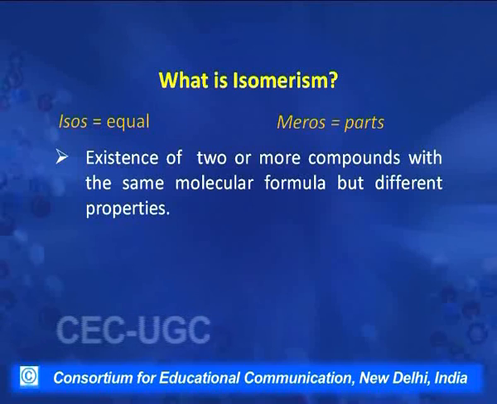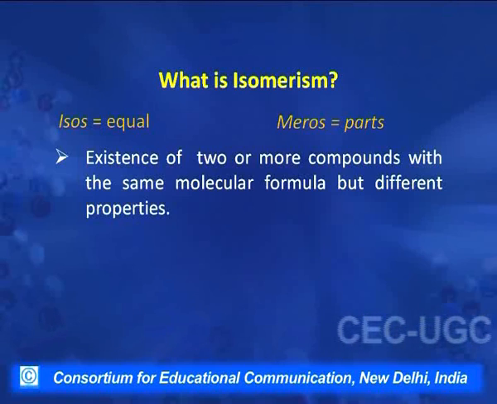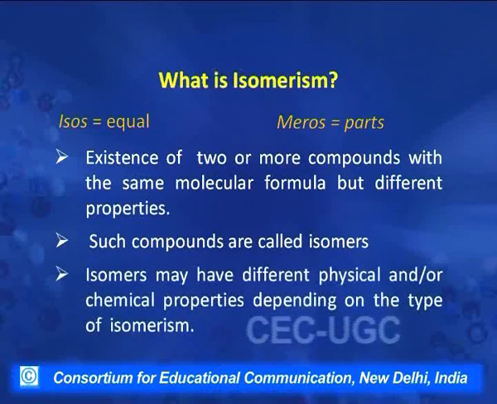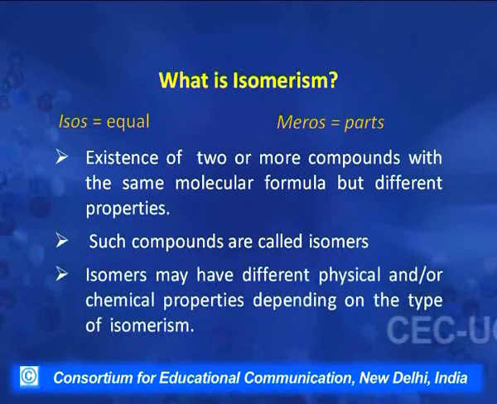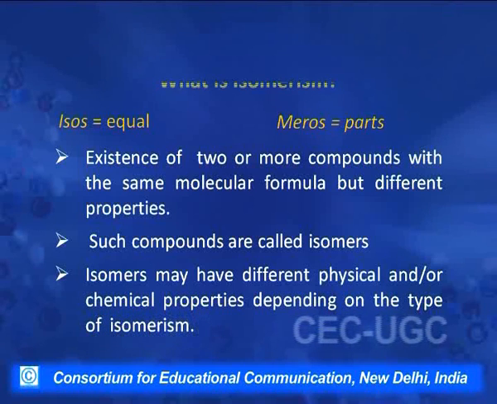So we can define it like this: the existence of two or more compounds with the same molecular formula but different properties. Such compounds are called isomers. Isomers may have different physical properties, different chemical properties, or both, but they will definitely show some difference in their properties.